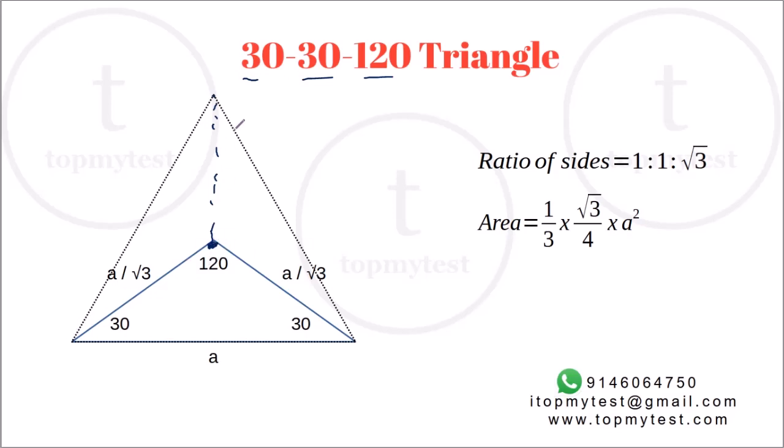So you'll be splitting them into 3 equal parts. So area will become 1/3 of the area of the full triangle, and you can find the ratio of the sides. In later sessions, we can prove that this length is equal to A by √3 and so on, right? But as of now, this will be the sides. So the ratio of sides is 1 is to 1 is to √3.